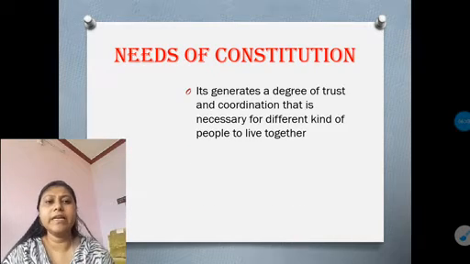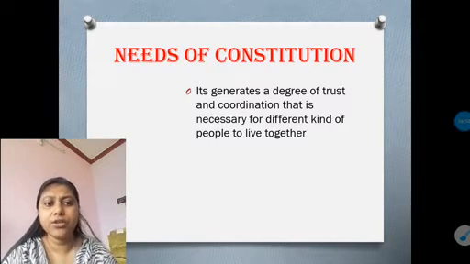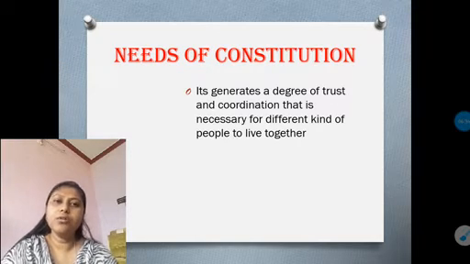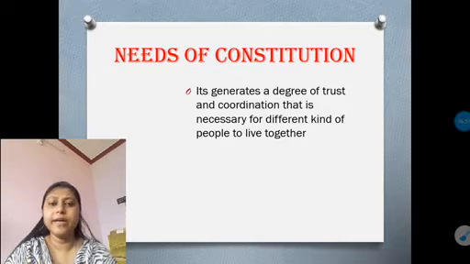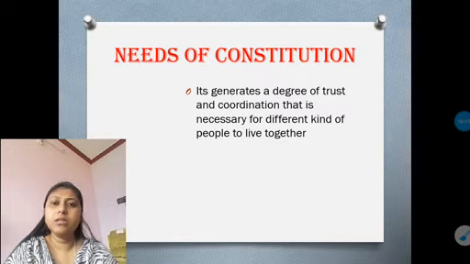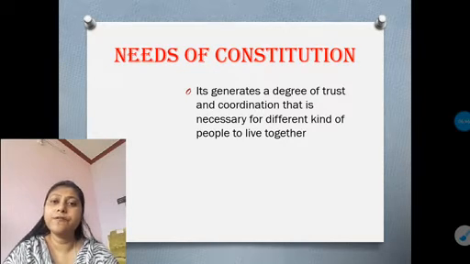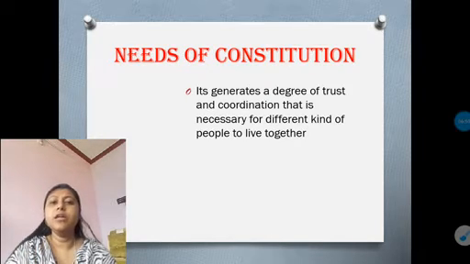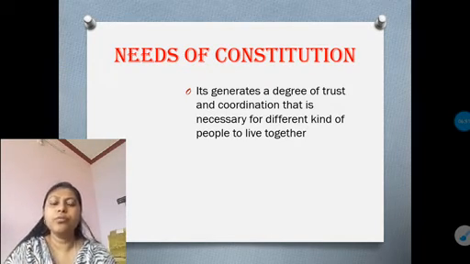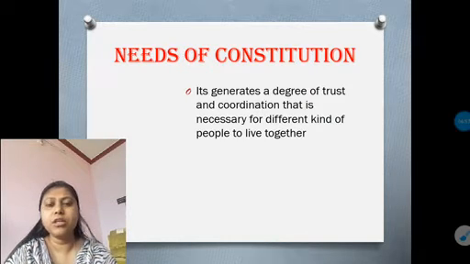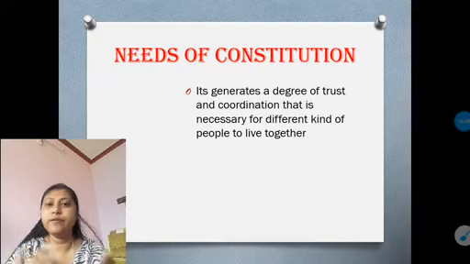The first one is it generates a degree of trust and coordination that is necessary for different kinds of people to live together. See, we all know that we are diversified from each other. We human beings, or you can say the citizens, live in a diversified country like India, where we have different languages, different cultures, different castes, that we all know. So when we live in one particular society, how will we coordinate with each other, because we all are individuals, different from each other.